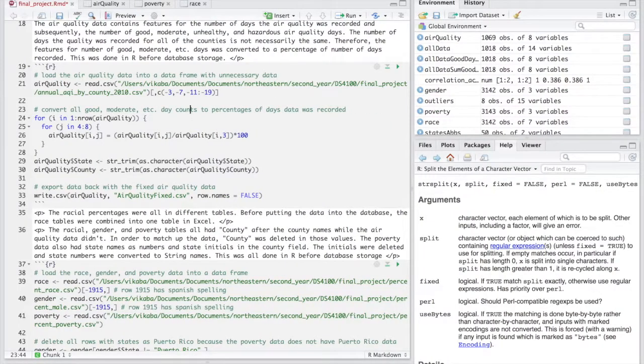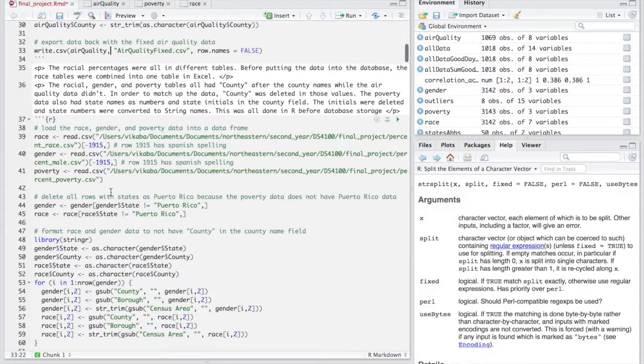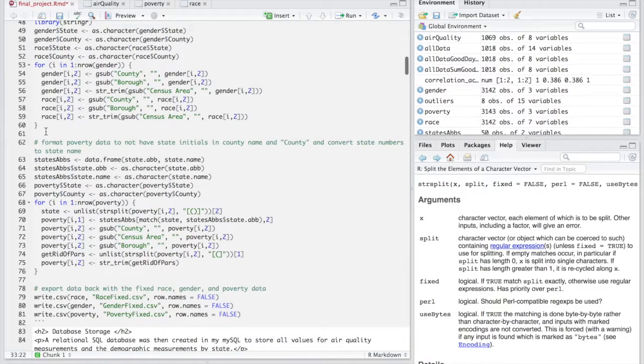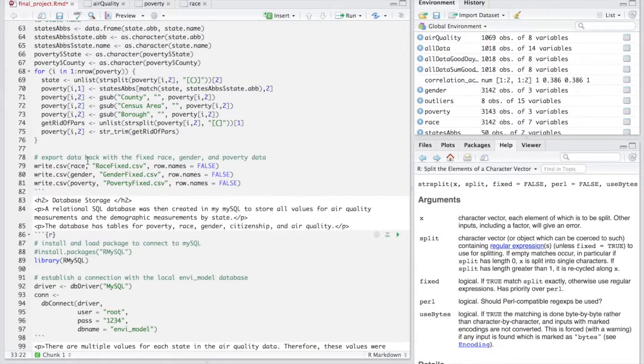After cleaning all of the data, I wrote it out to separate CSVs by air quality, the poverty, gender, and race data, so I can import it later into my SQL database.